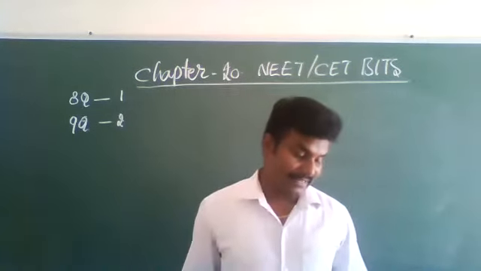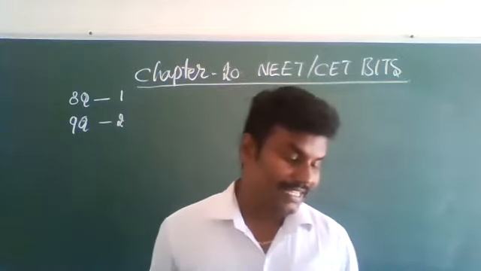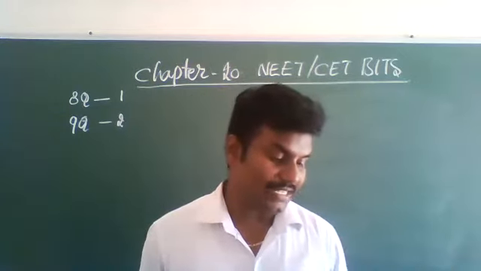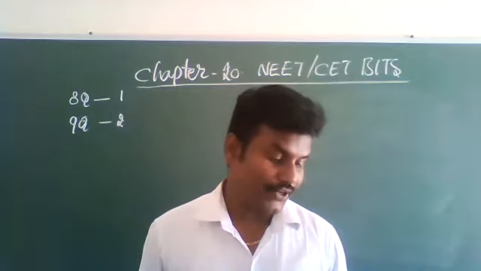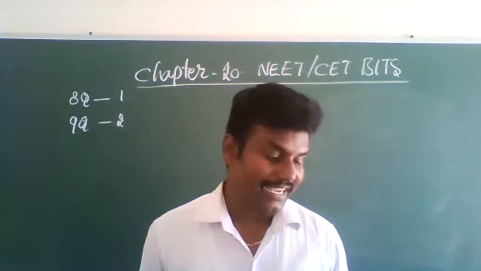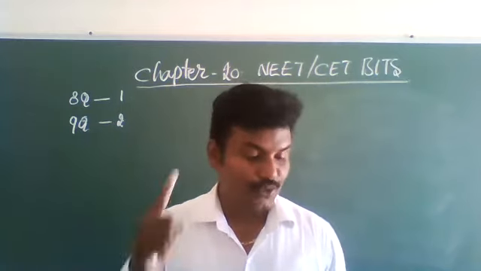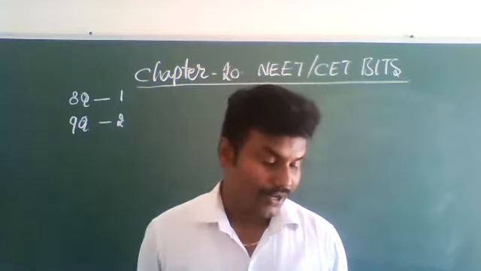Humerus and ulna. Humerus and ulna, it is appendicular skeleton. It is not axial skeleton. Option 1 is wrong. Okay.